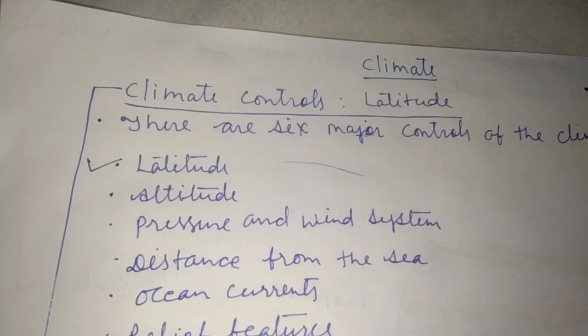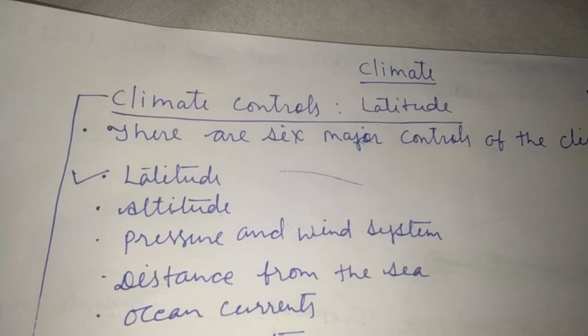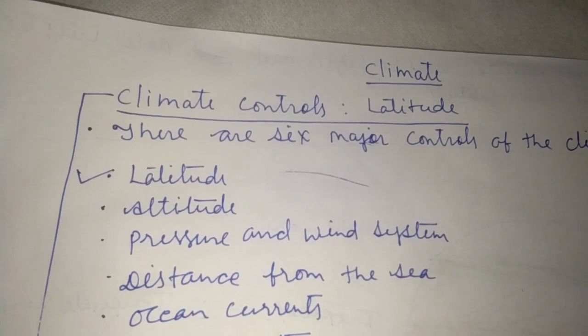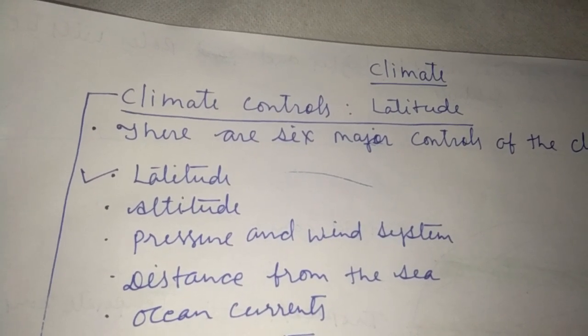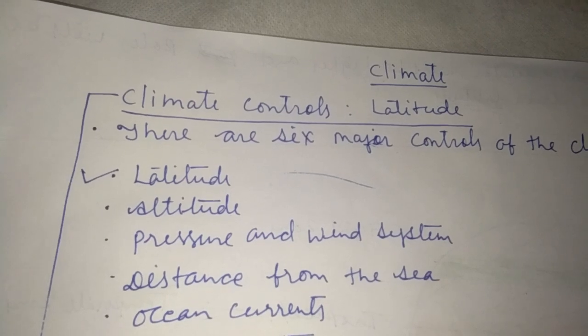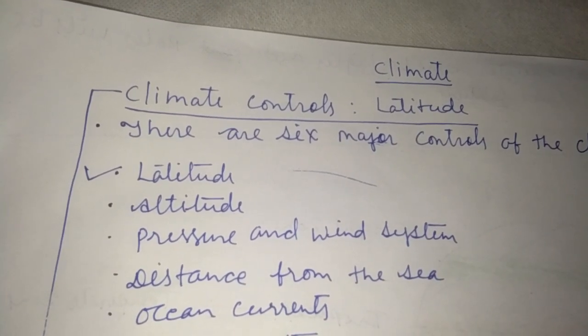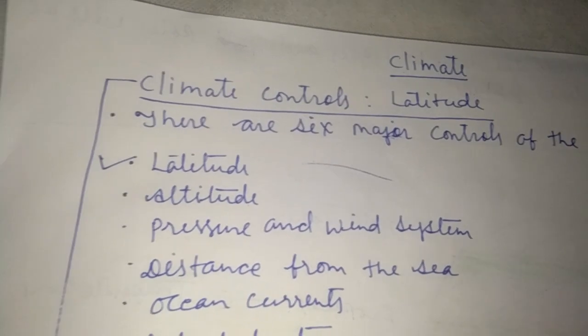So students, this is our climate lesson and this is our second lecture of the climate lesson, where we will discuss the factors that control the climate. In our first topic, which is going to be discussed today, it is the latitude. Then we will discuss also the altitude today itself.